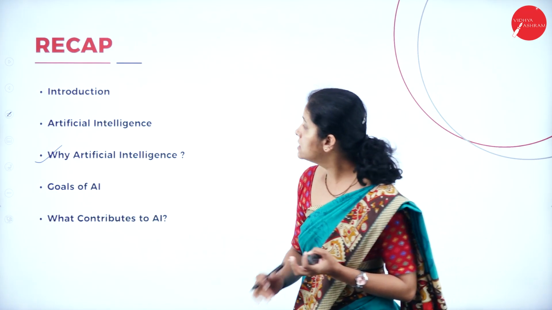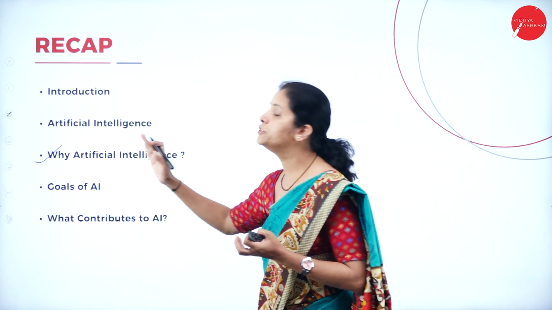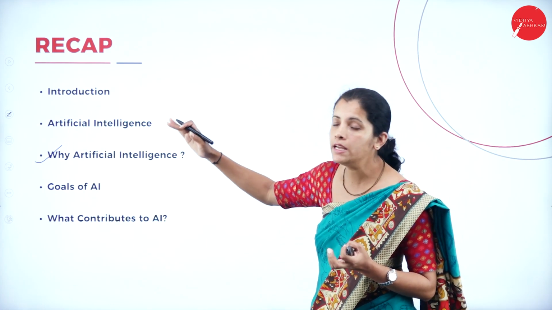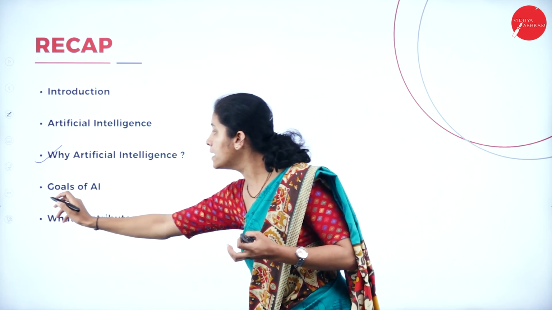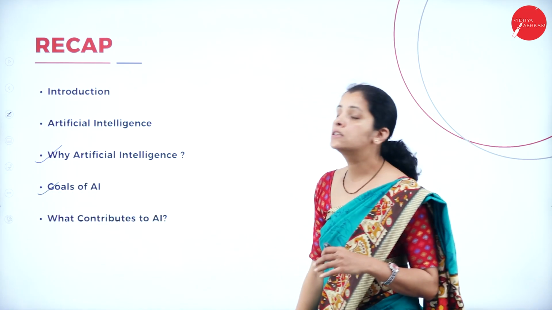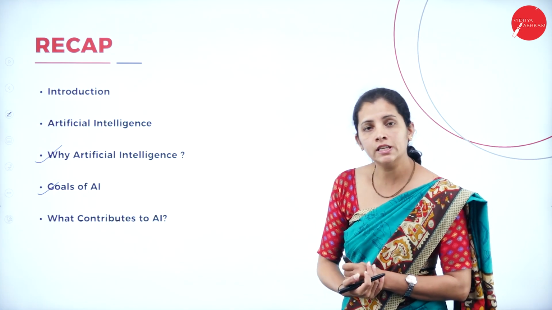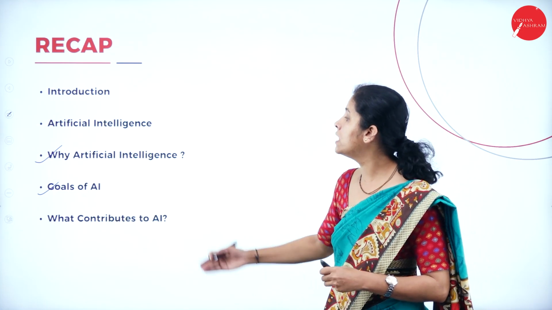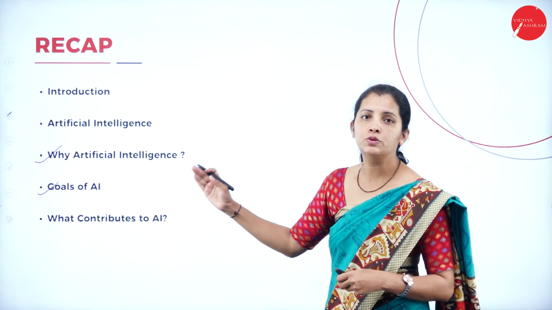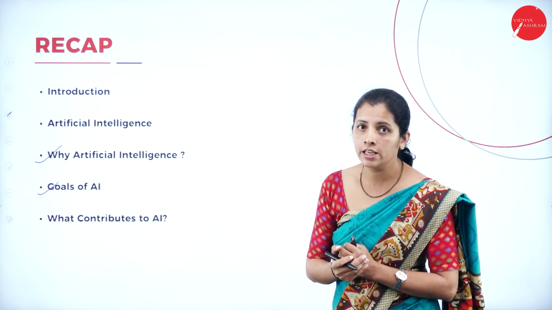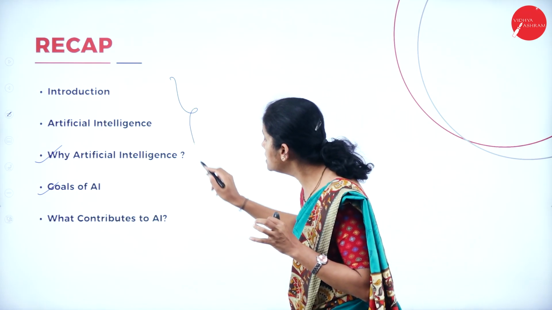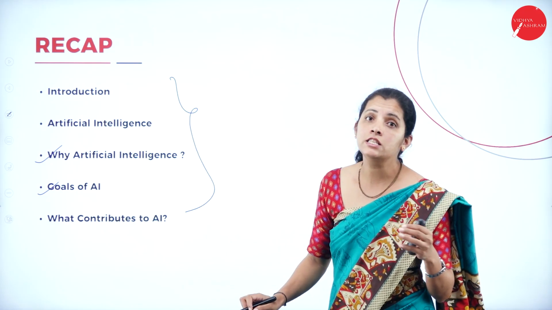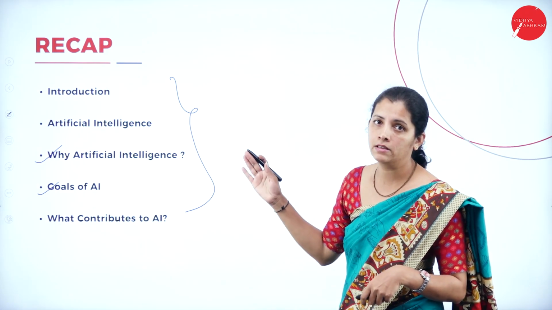Then I discussed why artificial intelligence, what is the need of artificial intelligence. Along with that, I discussed goals of artificial intelligence, and what contributes to artificial intelligence. These are the topics I discussed in my last session of this chapter.